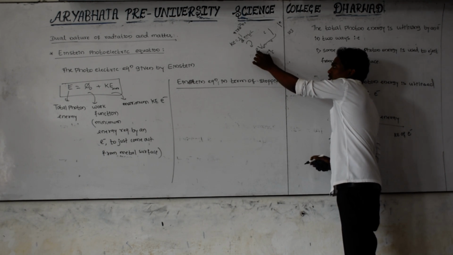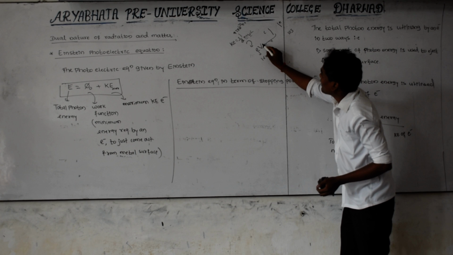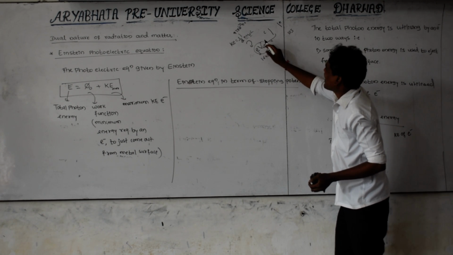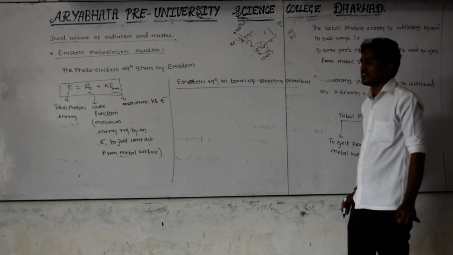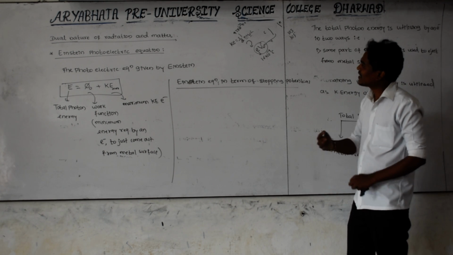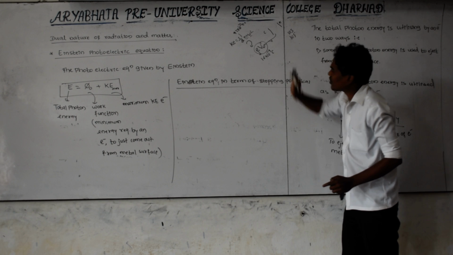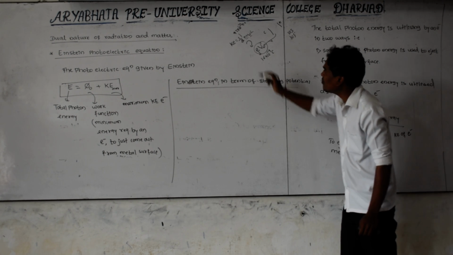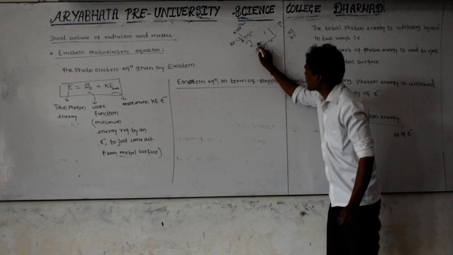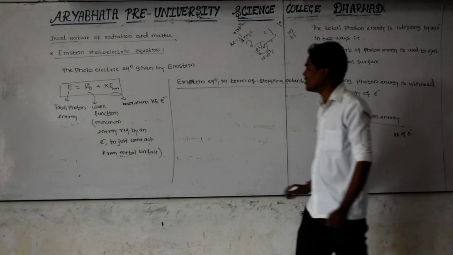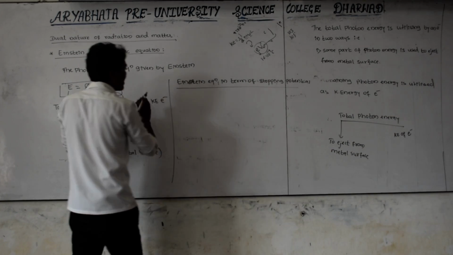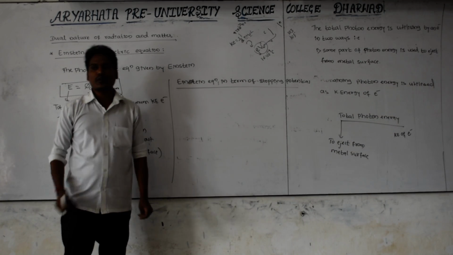That's the value times the charge of the electron. If you find this value also, it is exactly equal to this value, that is also 10 joule. That's why the kinetic energy of the electron can be written in terms of eV naught also. The magnitude of this term as well as the magnitude of this term is exactly the same. That's why the photoelectric equation can be written in terms of stopping potential.